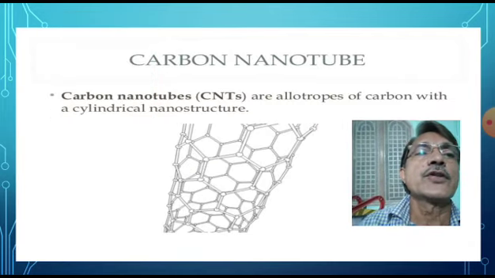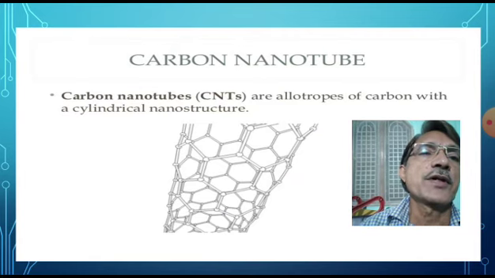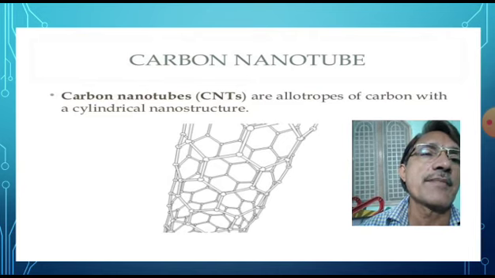Carbon nanotube. Carbon nanotubes, short form CNTs, are allotropes of carbon with a cylindrical nanostructure.